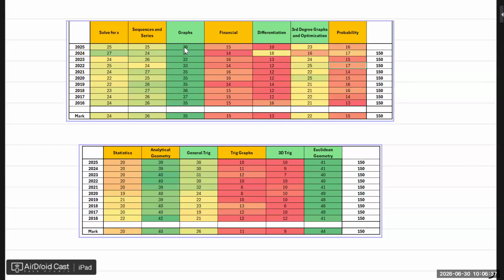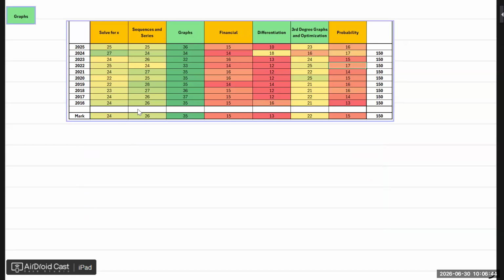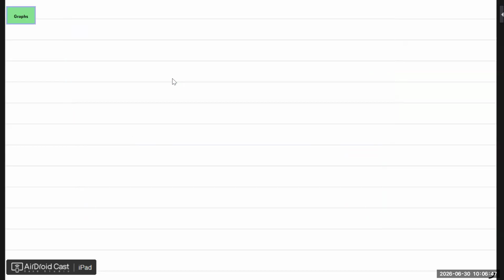So we're first going to start with graphs today. Any questions before we start? No questions. All right. So what we're going to do is go through what I believe is everything you need to know in terms of graphs. Then we're going to do a question or two together, and then I'll give you questions and you solve them, and we discuss them. In the end, you should have confidence in knowing exactly what to do.